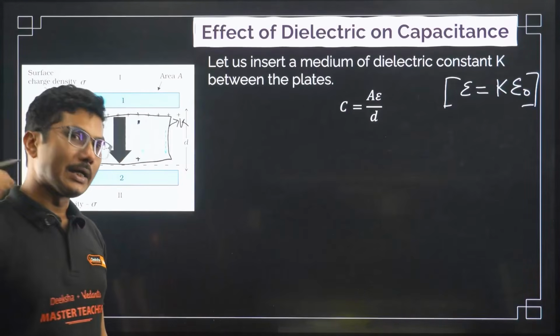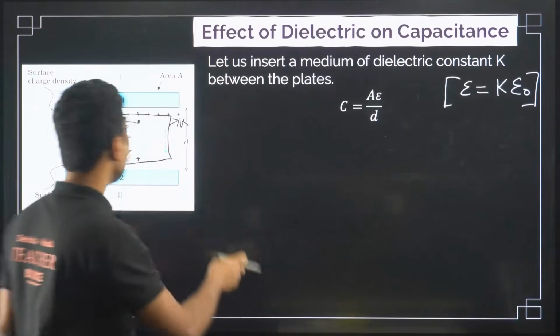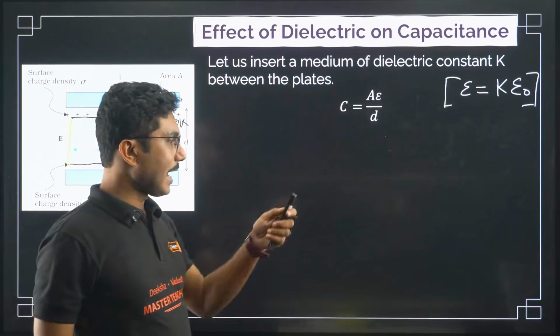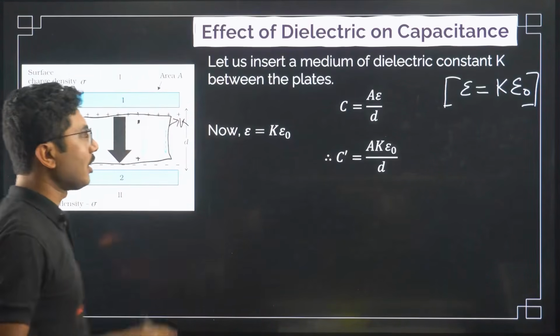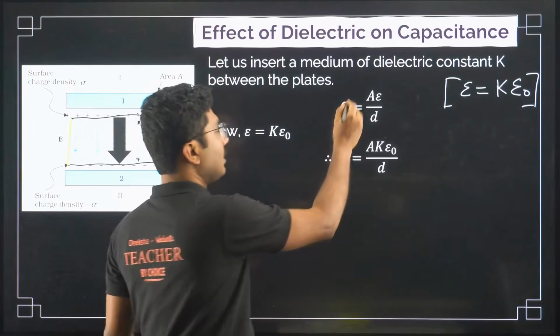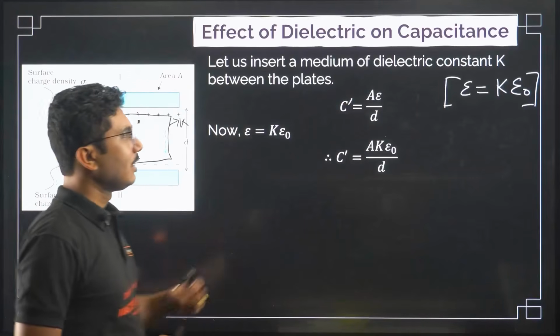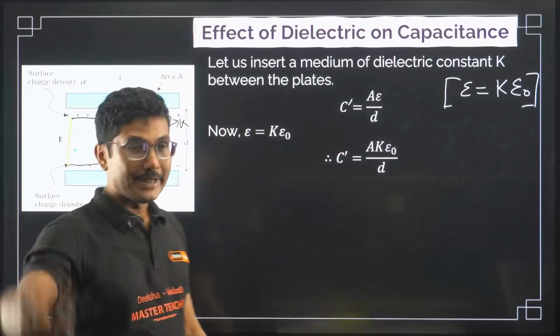If you remember, we have also discussed this. It is the permittivity of that particular medium. So that epsilon that came into the expression is because of the in-between medium. Now this is the actual formula, and if we substitute epsilon equals K epsilon naught, we will get that. Let me write it as C dash, because it is different from C. C is for vacuum and C dash is for medium.